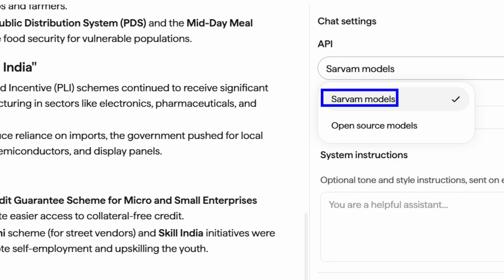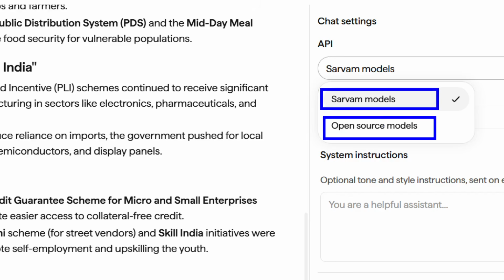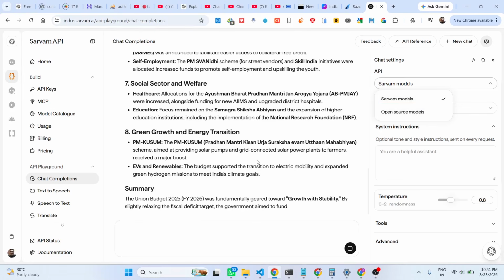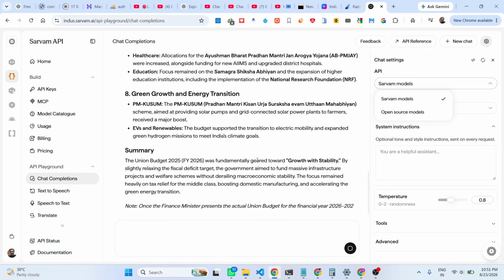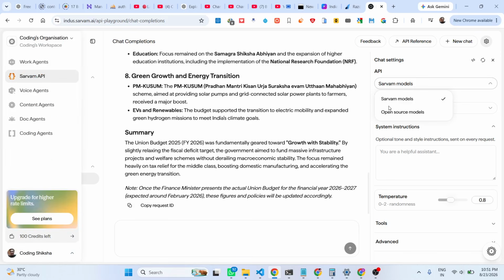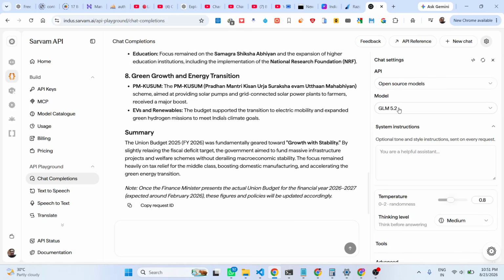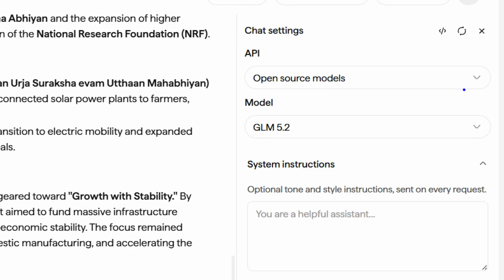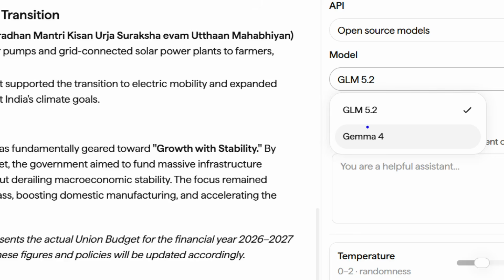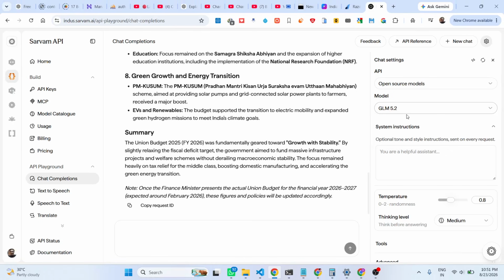They have their own server models, or you can even use open source models as well. The speed, I will say, is slightly slow compared to other AI models that we have in the market. If you select it, you can use GLM, Google Gemma 4 as well. So let me select GLM and then show you.